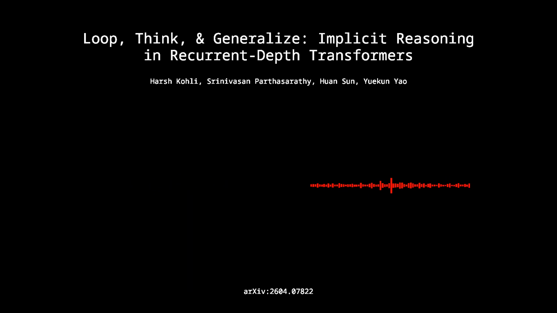Right. And to understand how they dismantle those silos, we really have to look at the mechanics of the recurrent depth transformer itself. Okay, lay it out for us. So instead of stacking unique layers sequentially like we normally do, the researchers take a single standard GPT-2 style transformer block and they literally just loop it. They just recycle the same block. Exactly. If you have a block with L layers and you reuse that exact block for R recurrent iterations, your effective computational depth becomes D, which is equal to L multiplied by R. Right. And the key here is that the parameters are shared across every single one of those iterations.